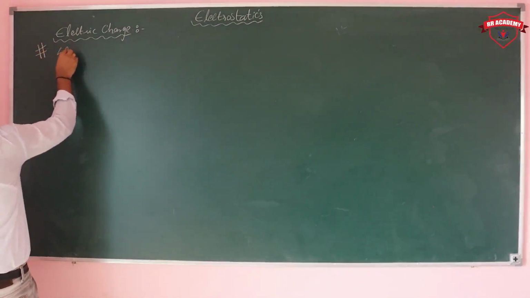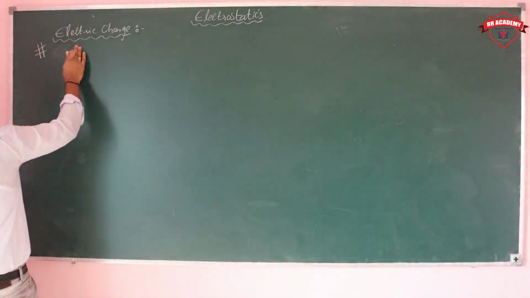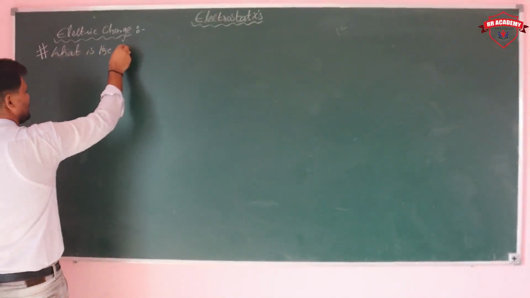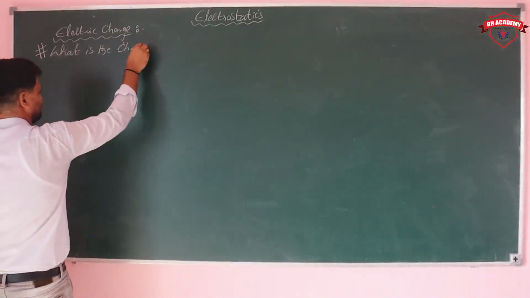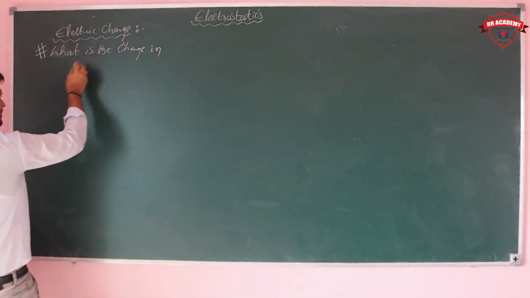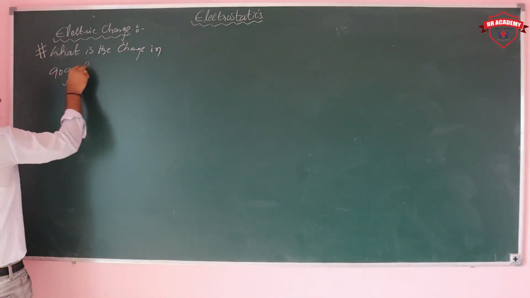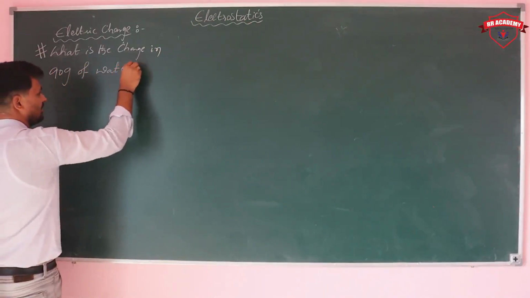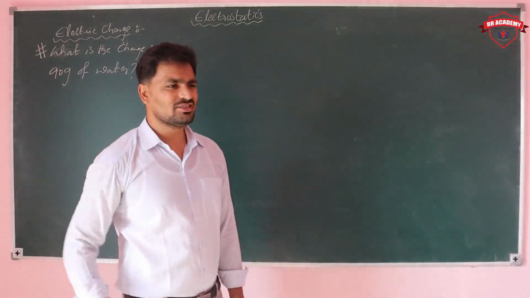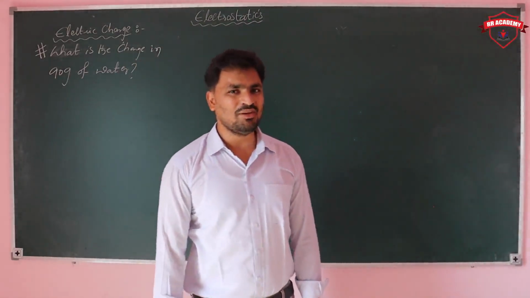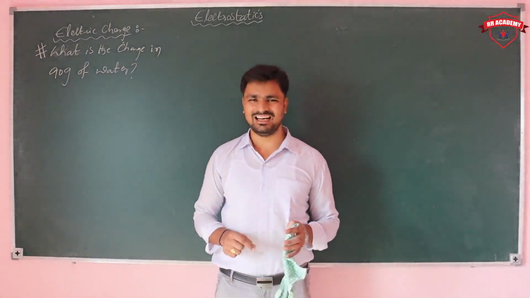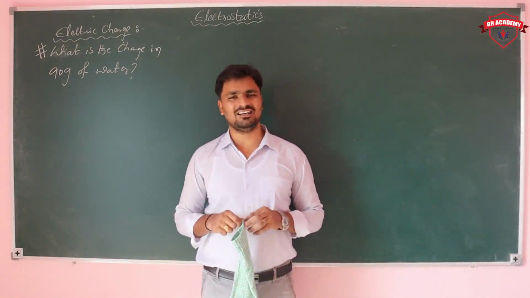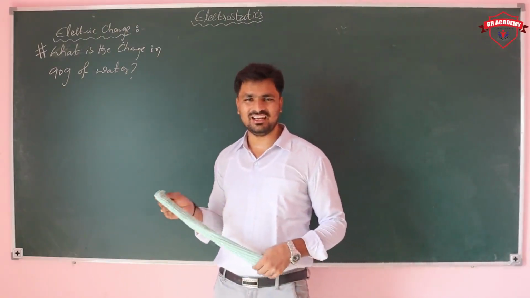We need to find the total charge present in 90 grams of water. How much charge is there? First of all, you need to find how many electrons are present, and from that you can get the charge. But here they have only given the mass, so that's why we are taking 1 mole.